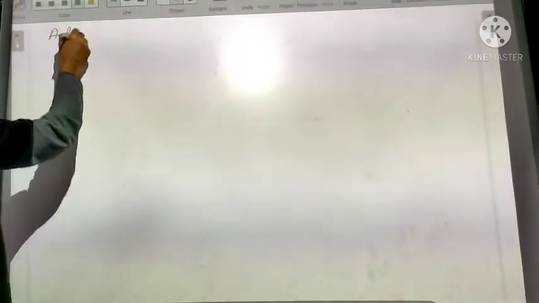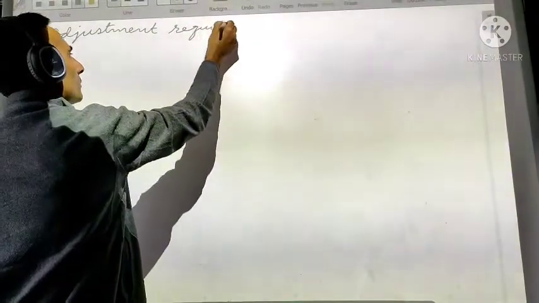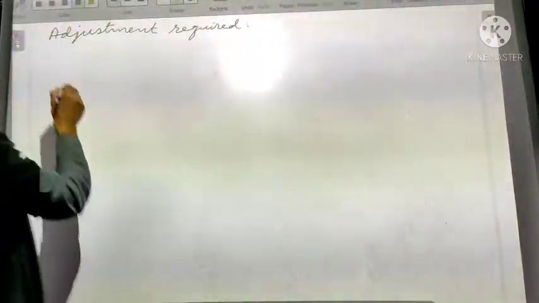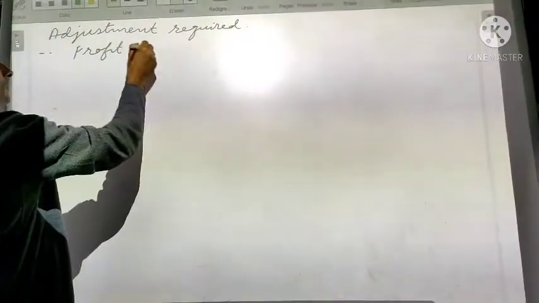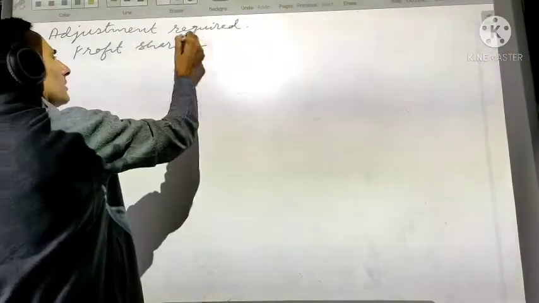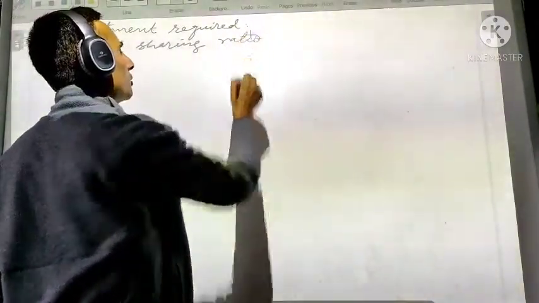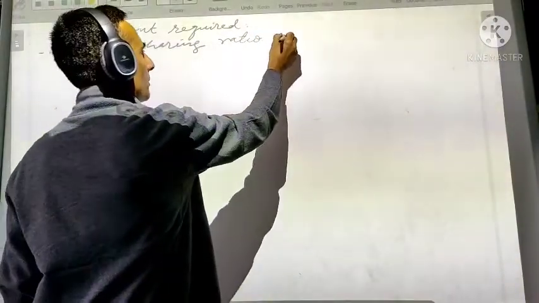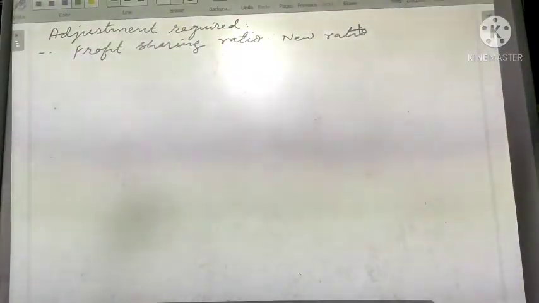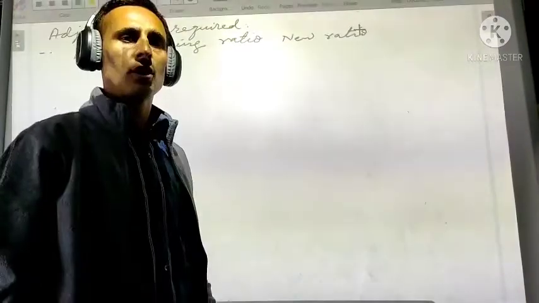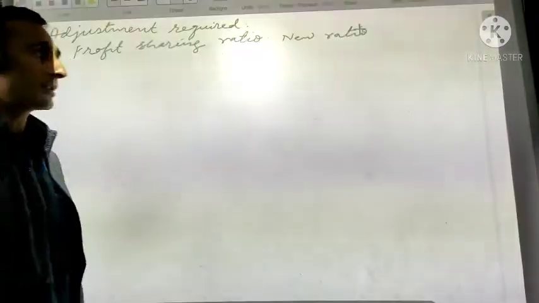Adjustment required. What are the adjustments we need to do? Again, same as that of retirement. What is the first one? Profit sharing ratio. We have to find out the new profit sharing ratio. Why do you have to find out the new ratio? Because the old ratio will not be the same, isn't it?